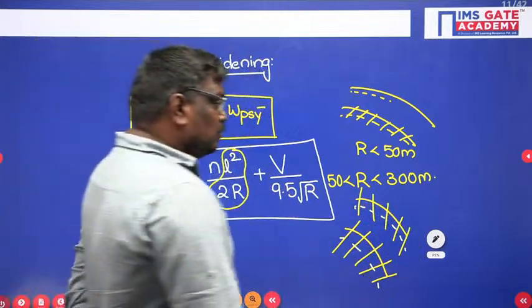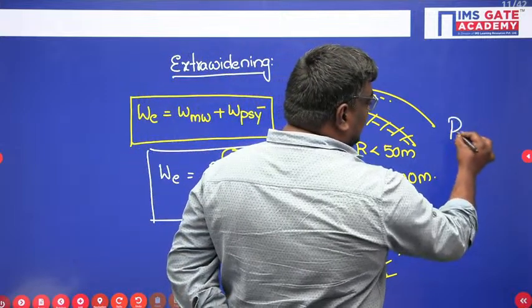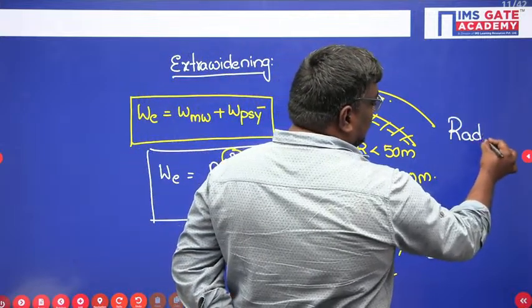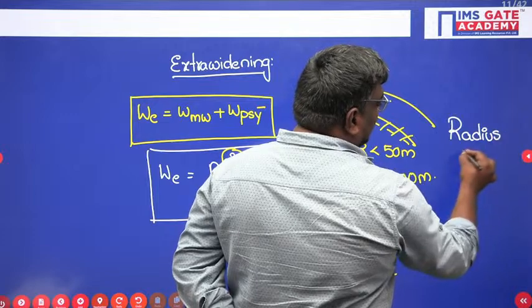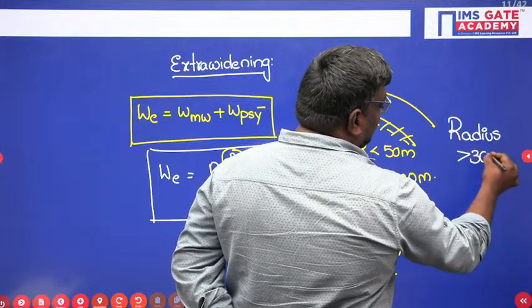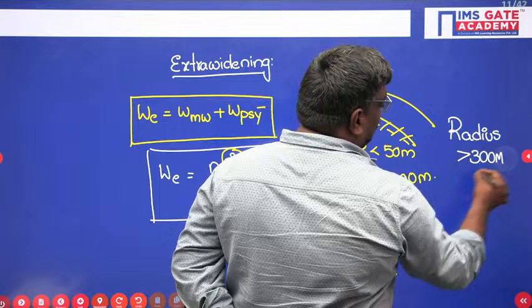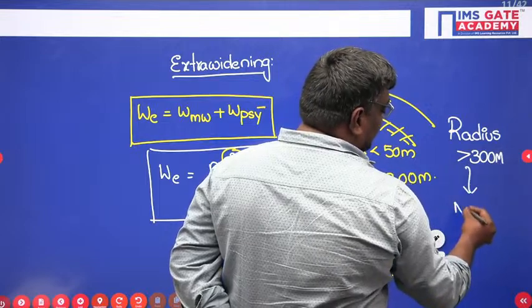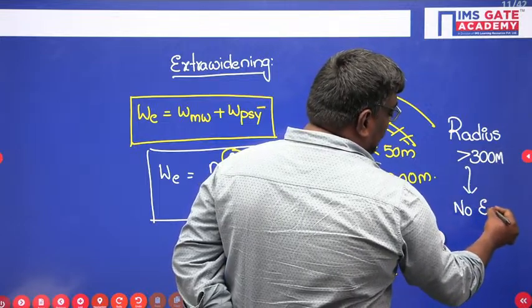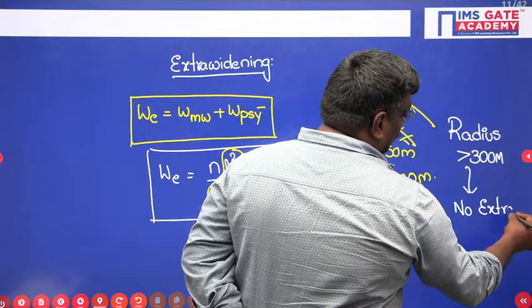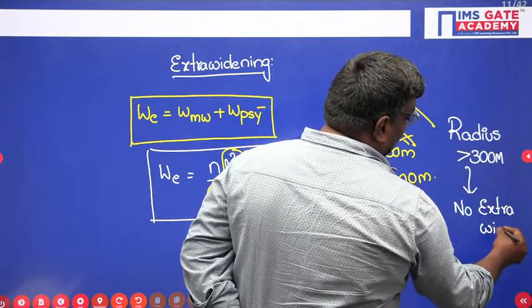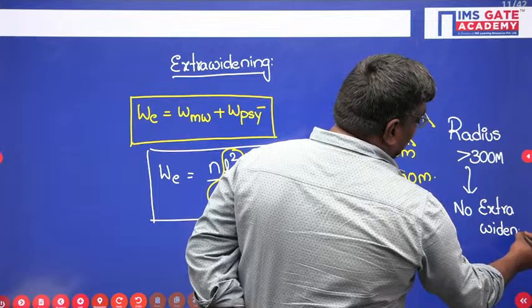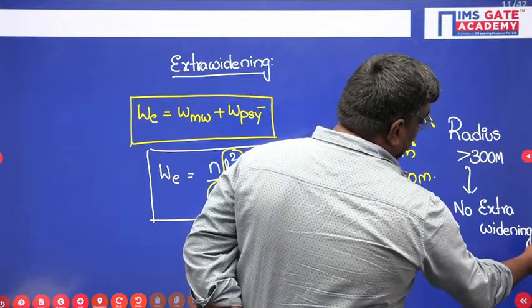Now my dear students, if the radius is greater than 300 meter, no extra widening is required.